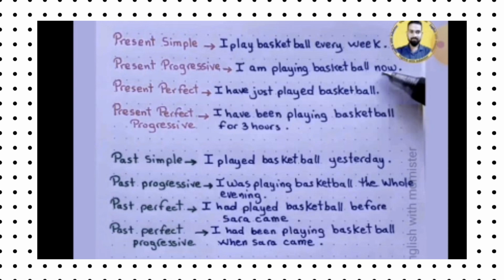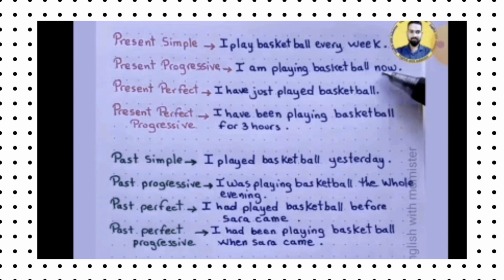When we see the example, "I am playing basketball now", it is a present action, but it is progressive. "That guy is playing basketball now", so it's a progressive action and it's present, so we call it present progressive tense.